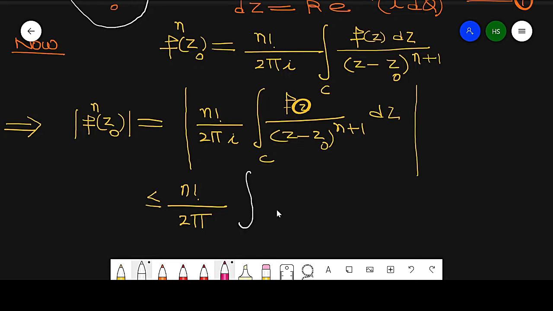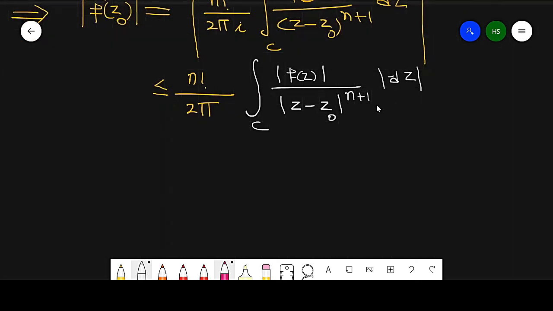Now in the given part, this modulus of f(z) is less than M. So this value will become n factorial M over 2 pi.